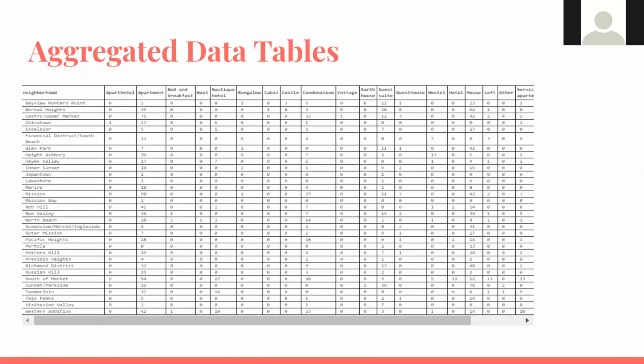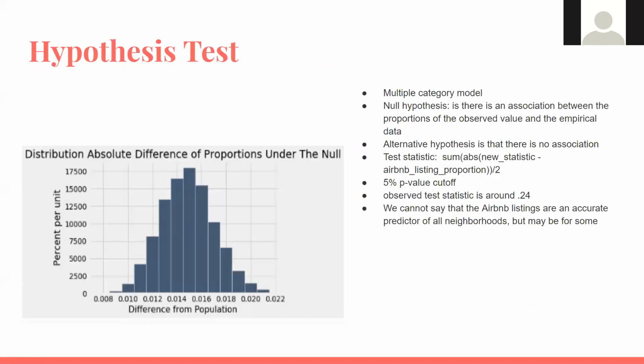This is our aggregated data table. What we want to do with this is compare the neighborhoods by property type and see that the most common property types are apartment, guest suite, and house. Then maybe look at the less common ones, and maybe those could explain some outliers in the data we have. Now, we can bring all that together and use it for our hypothesis test to determine our outliers.